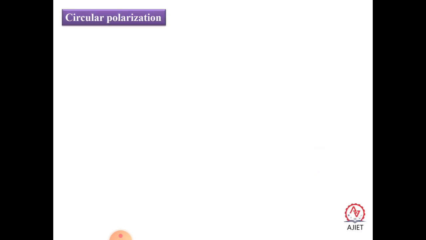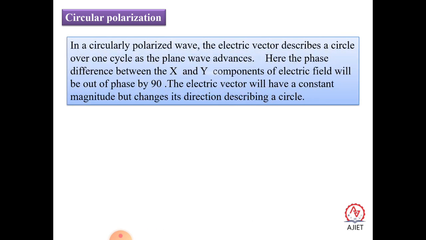The next kind of wave is called circular polarization. So what is circular polarization? In a circularly polarized wave, the electric vector describes a circle over one cycle as the plane wave advances. Here, the x and y components of the electric field are out of phase by 90 degrees. The electric vector has a constant magnitude but changes its direction, describing a circle.